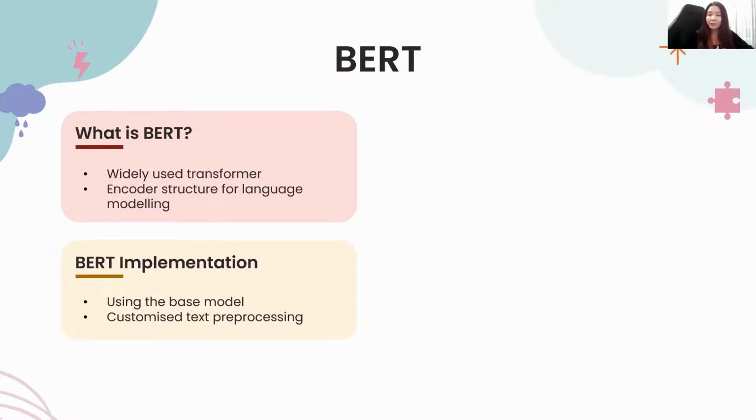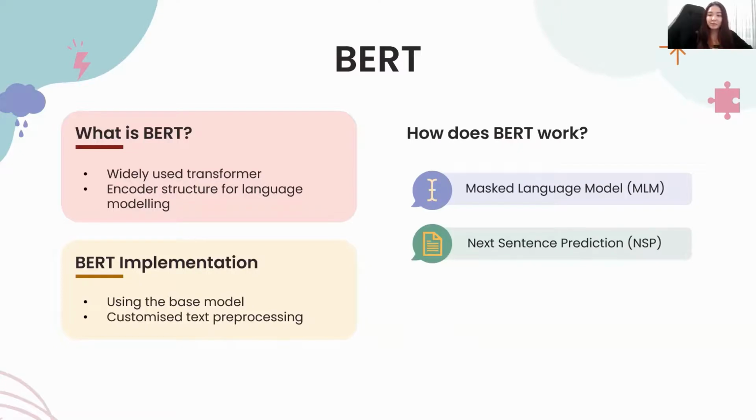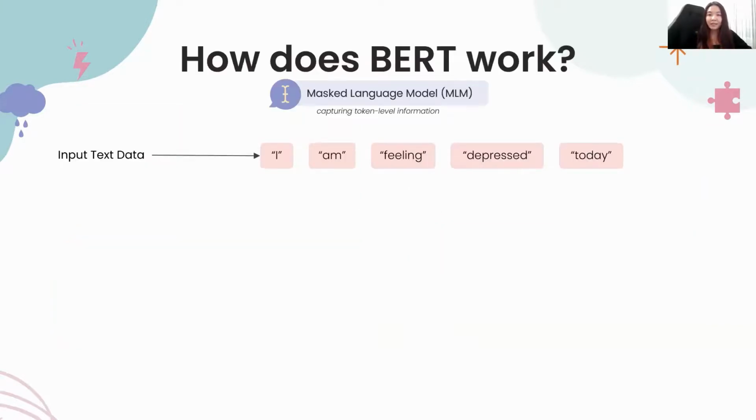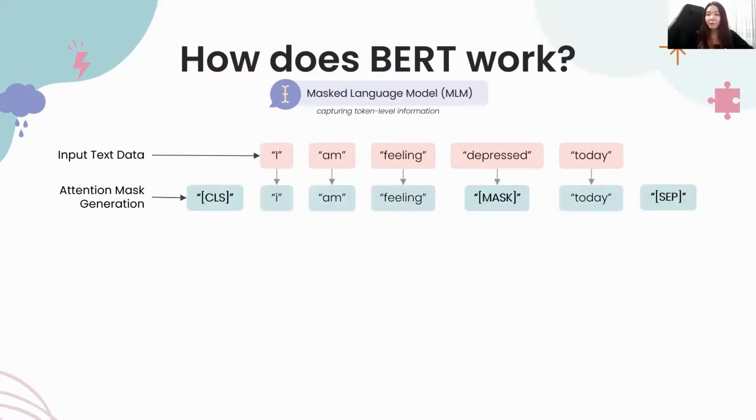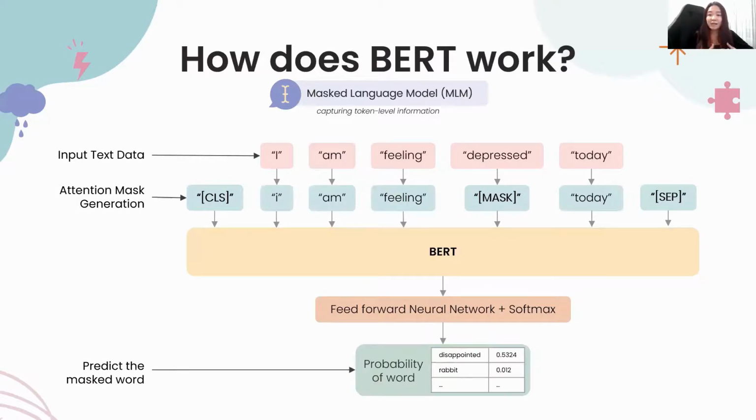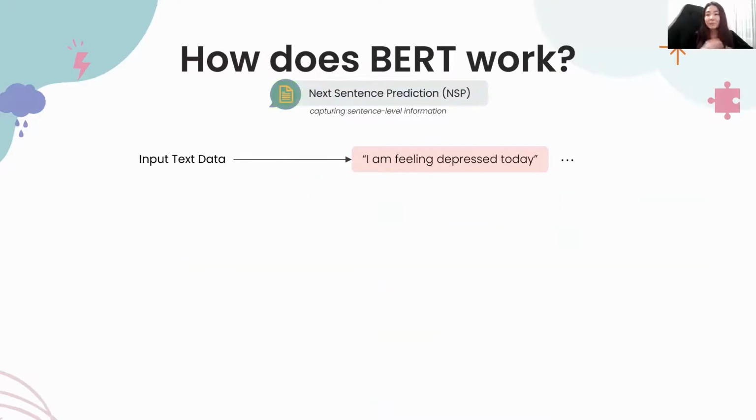As BERT was originally trained on full sentences, customized pre-processing was applied to our input sentences instead. BERT has two pre-trained tasks: masked language model, MLM, and next sentence prediction, NSP, which I will now further elaborate. Here's an example of an input sentence: I am feeling depressed today. MLM replaces 15% of words with the mask token. The model is then trained to replace them with the correct word, thus allowing the model to learn accurate token level representations. NSP then comes into the picture to capture sentence level information.